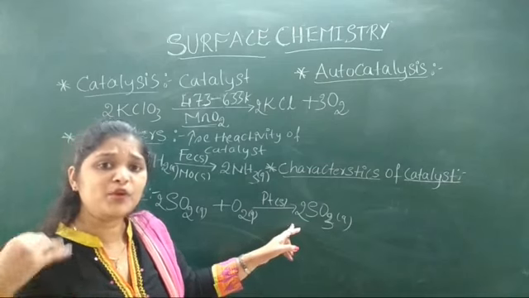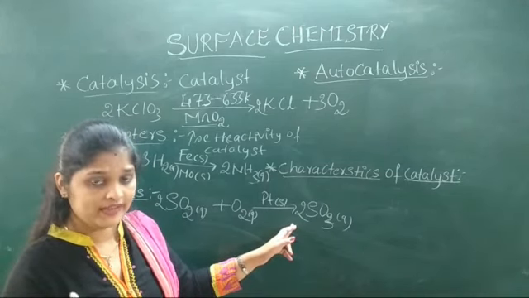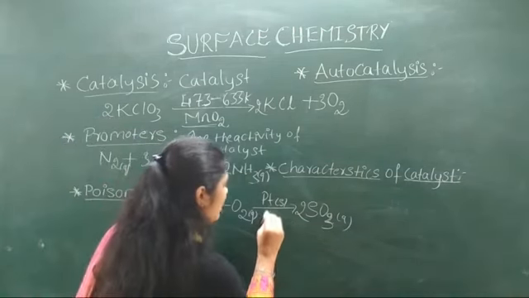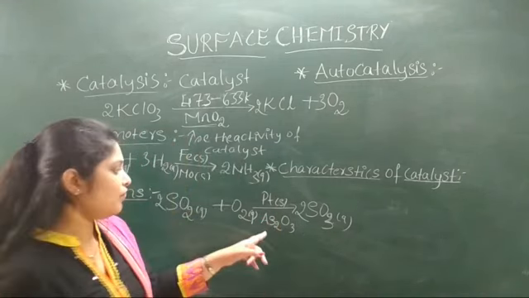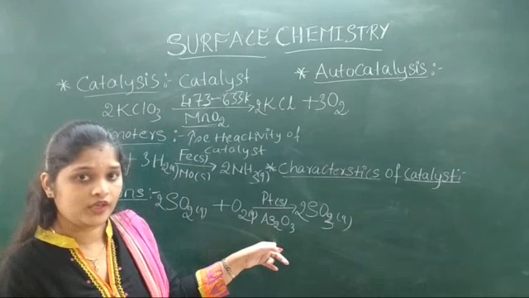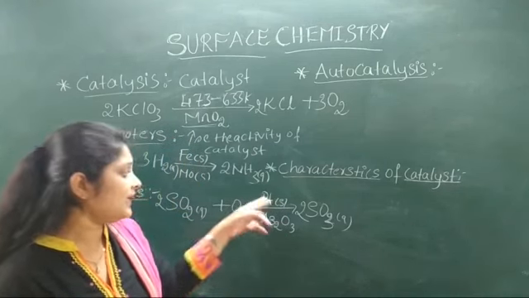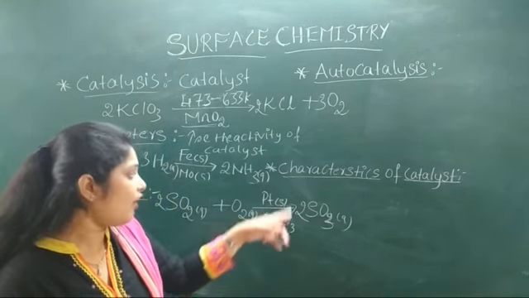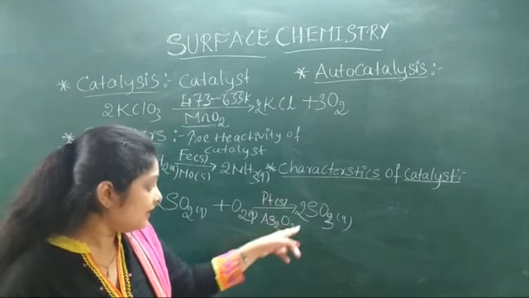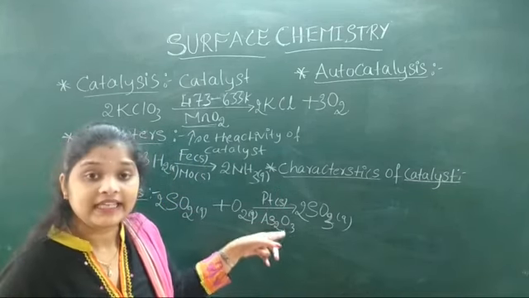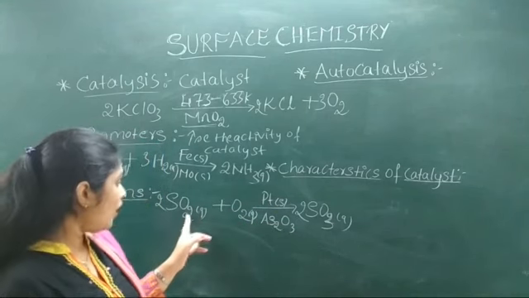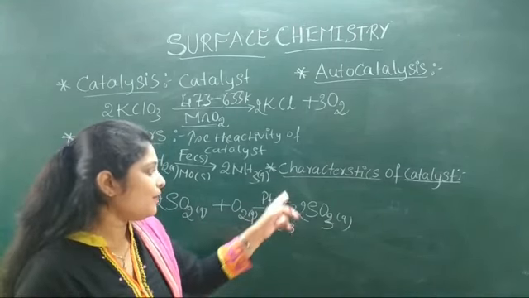another impurity is formed during the reaction. What is that impurity? The impurity is arsenic trioxide. Arsenic trioxide is formed during the reaction. Okay, so this arsenic trioxide acts as a poison for platinum. That means this impurity formed during the reaction, arsenic trioxide, acts as a poison for this catalyst, platinum.